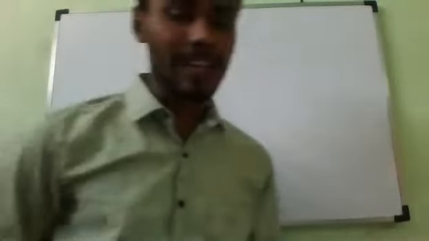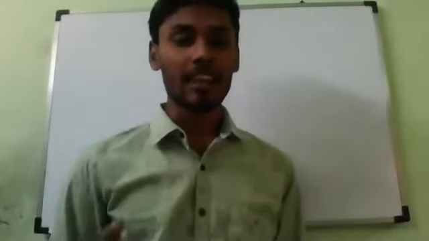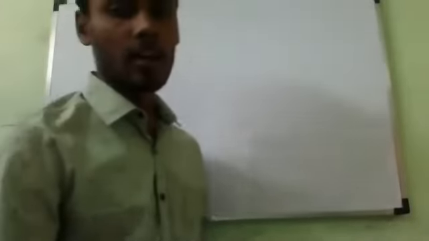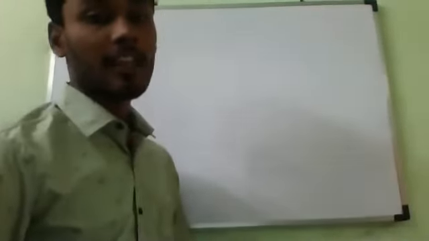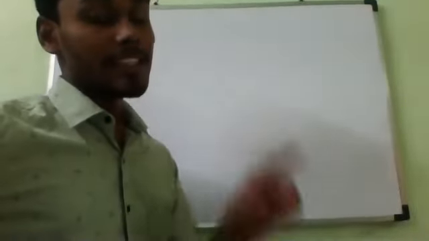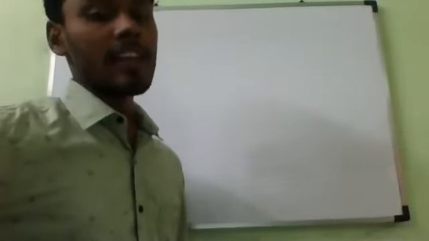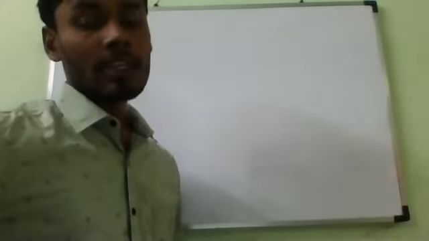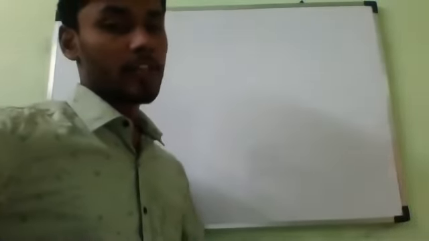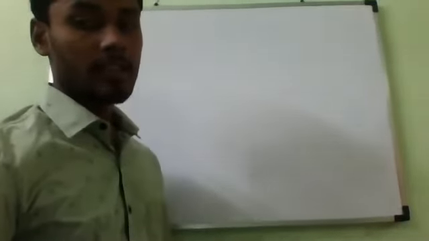First question. An incident ray makes an angle of 35 degrees with the surface of a plane mirror. Remember, it is the incident ray, not the incident angle. Be careful. An incident ray makes an angle of 35 degrees with the surface of a plane mirror. What is the angle of reflection?